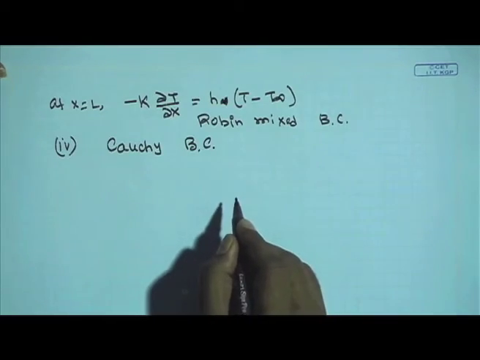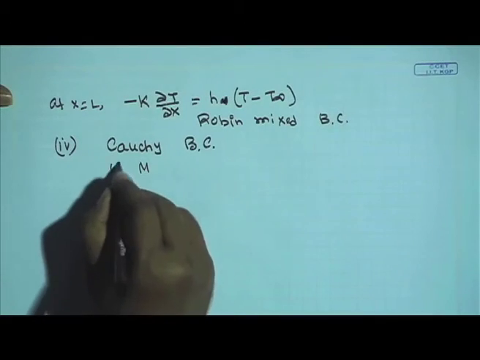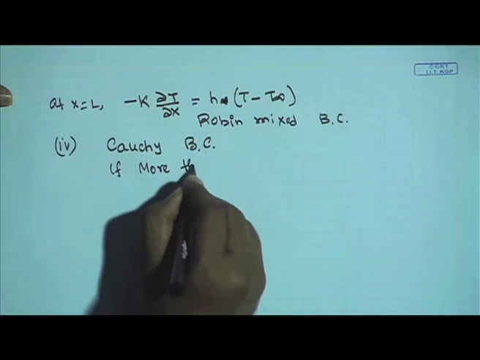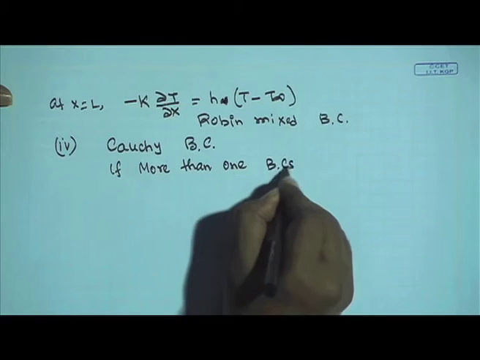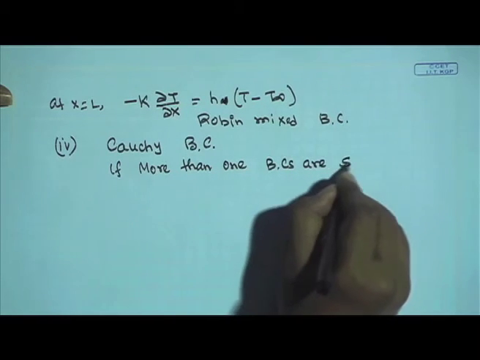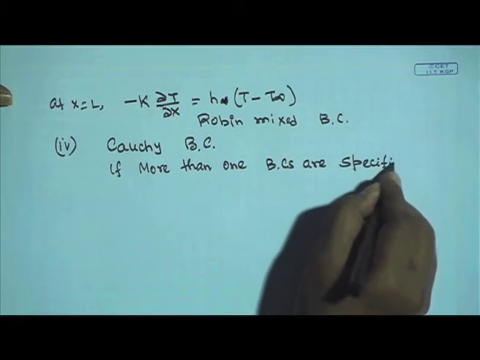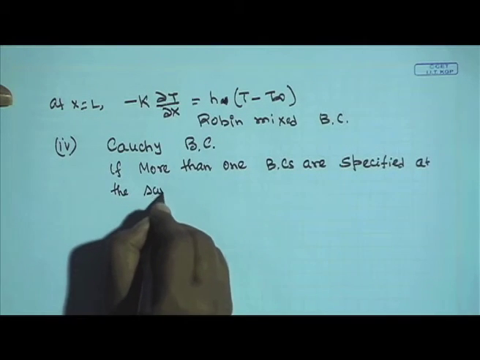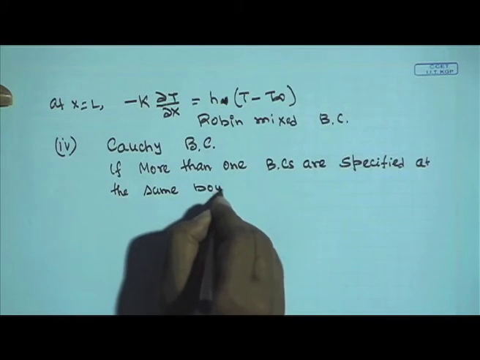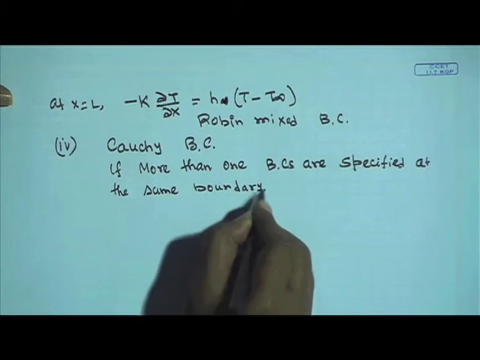In case of Cauchy boundary conditions, if more than one boundary condition is specified at the same boundary, then it is known as the Cauchy boundary condition.